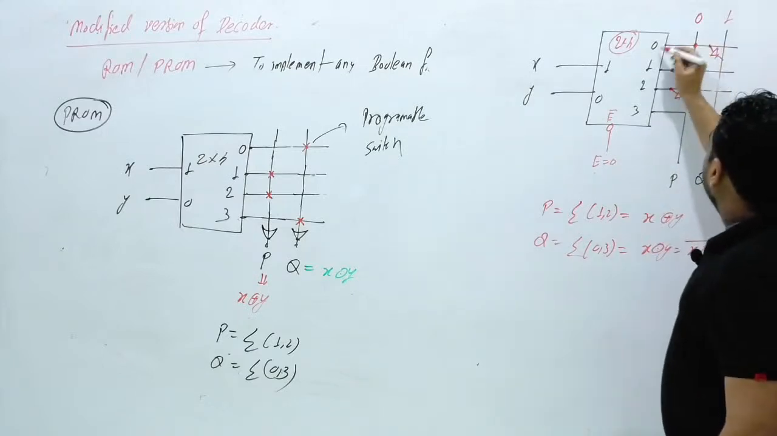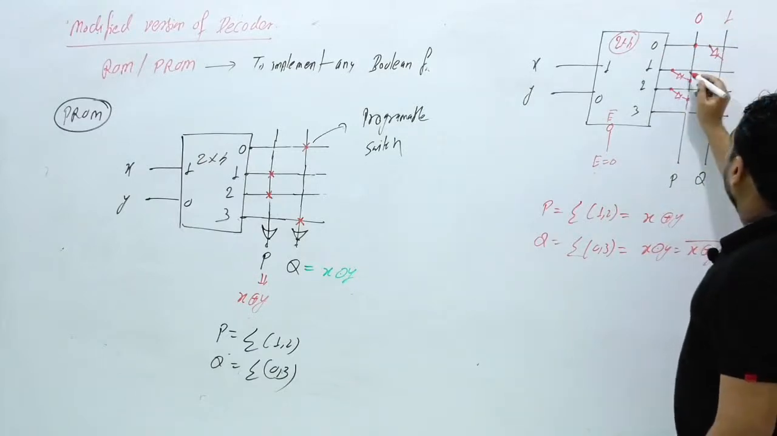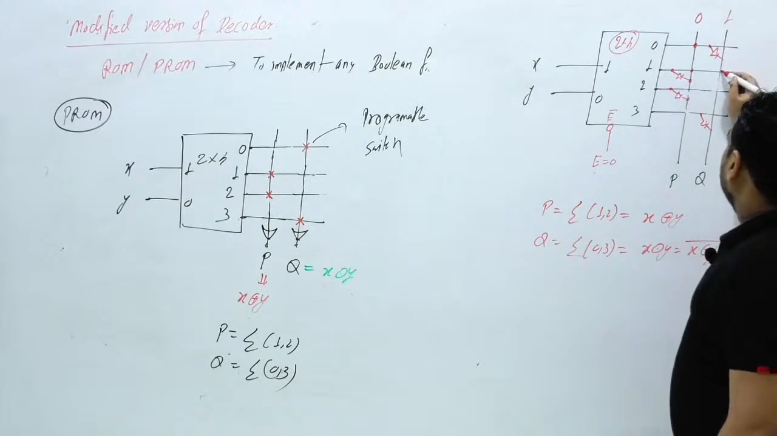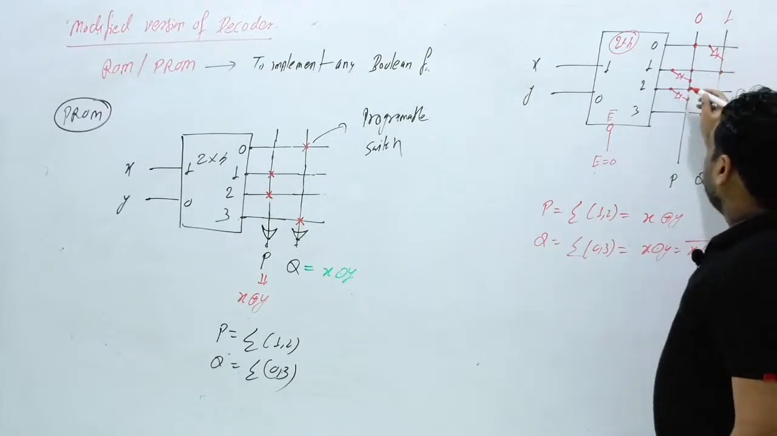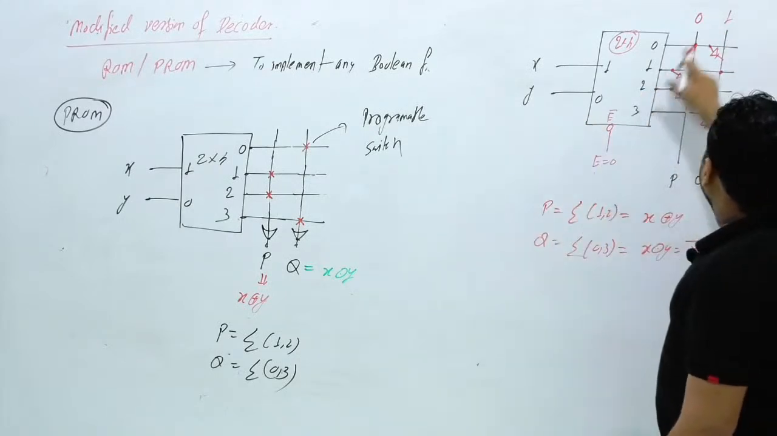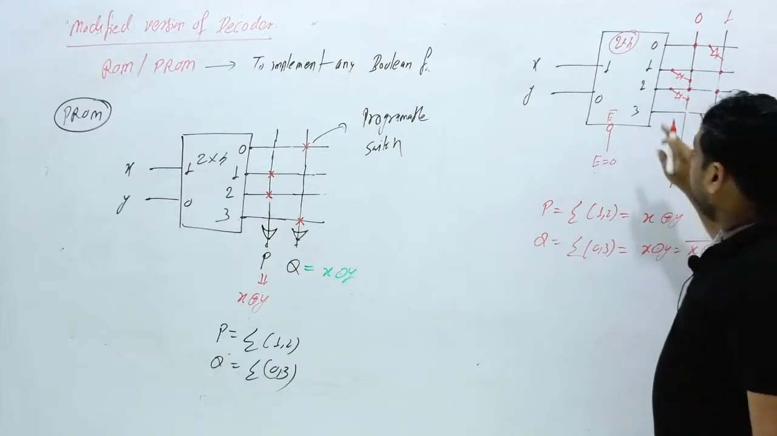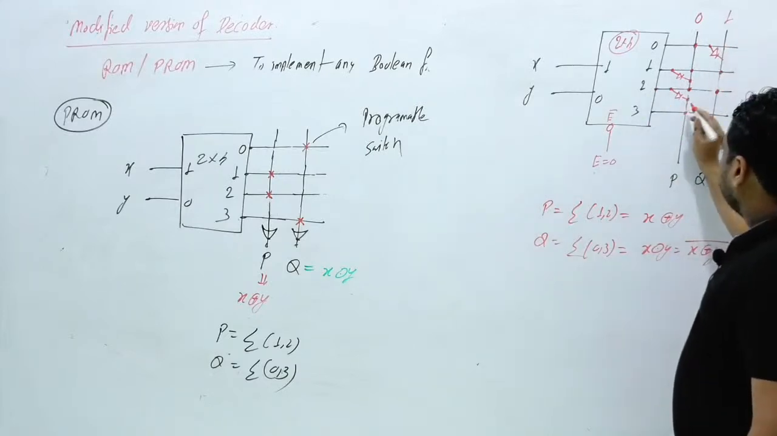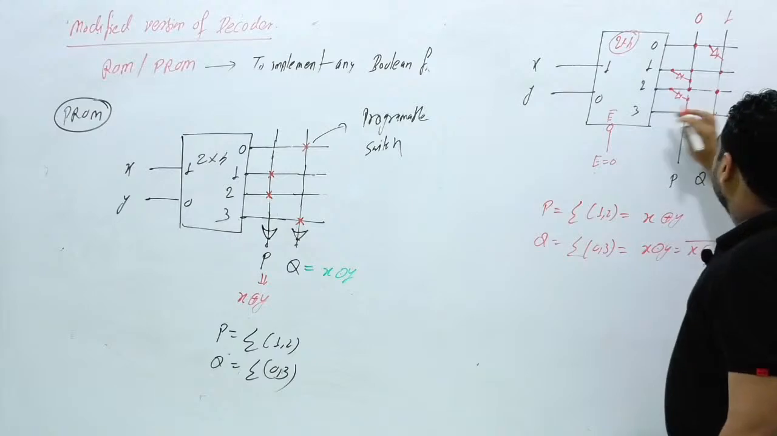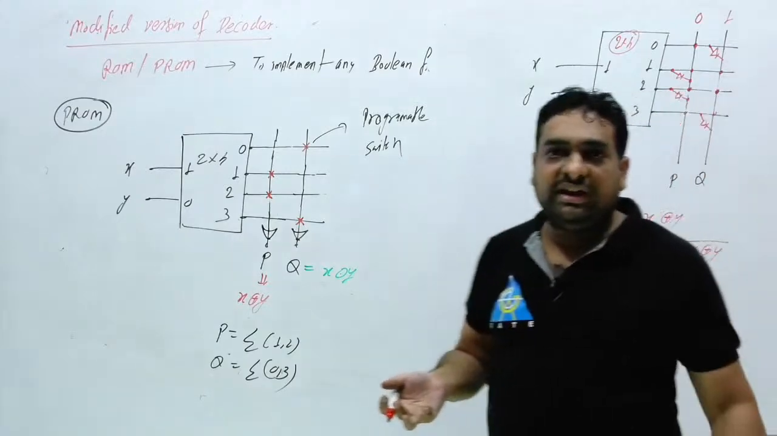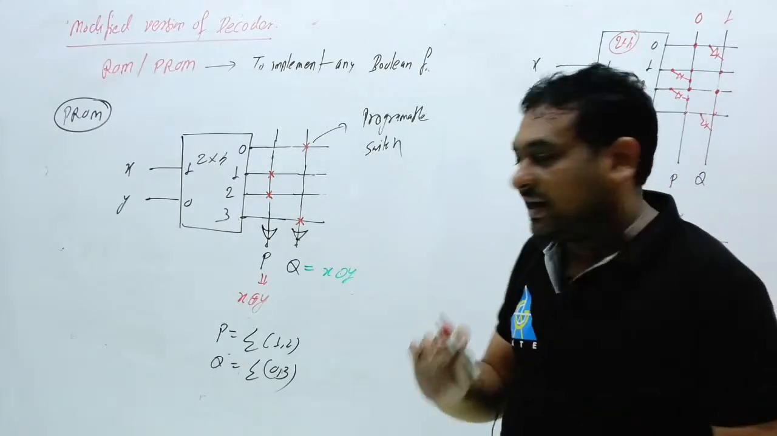What will be this name? 00. What will be this name? 01. What will be this switch name? 10. This switch name, 11. What will be this switch name? 20. What will be this switch name? 21. What will be this switch name? 30. What will be this switch name? 31. So they can provide you anything, and now you can draw it in the matrix form.